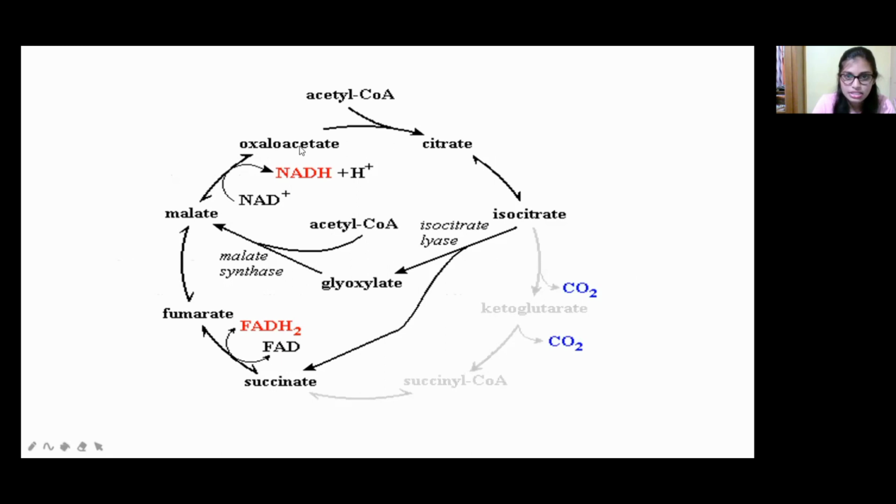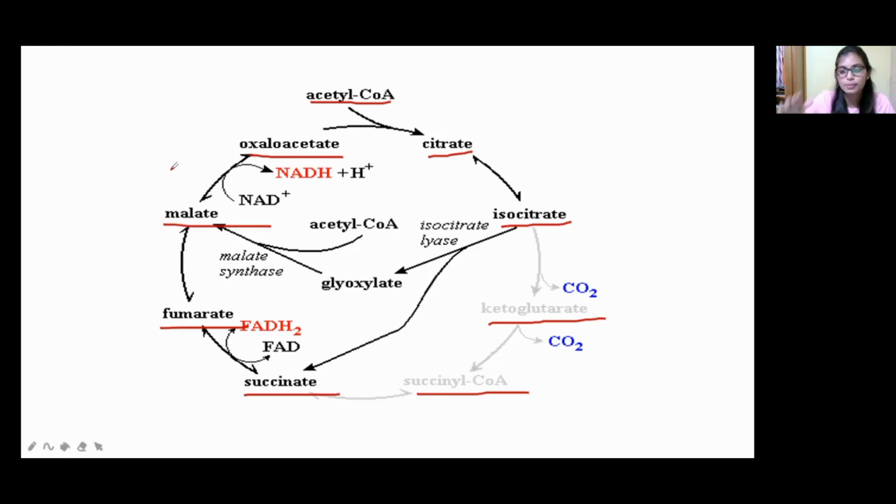This is the normal TCA cycle. In the TCA cycle, acetyl-CoA is converted into citrate. After citrate comes isocitrate. Then isocitrate is converted into ketoglutarate, then ketoglutarate to succinyl-CoA, succinyl-CoA to succinate, succinate to fumarate, fumarate to malate, and malate to oxaloacetate. This is the series of the Krebs cycle.